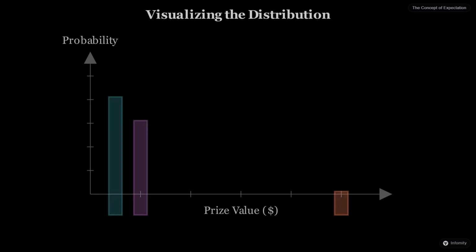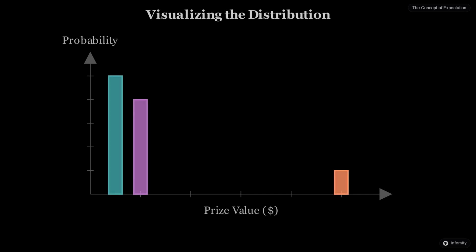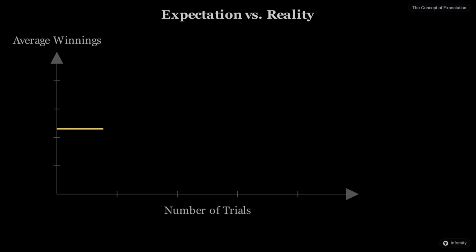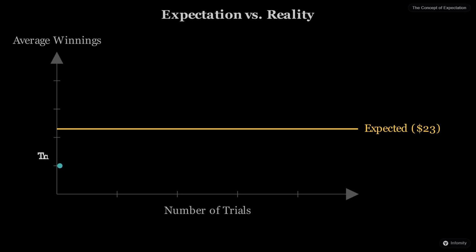The expected value is the horizontal position where this entire chart would balance on a single needle. Even if the expected value is a number that cannot actually be rolled or won, like $12.50, it remains the theoretical center of our probability distribution. It is important to remember that expectation is a long-term prediction. If you play the game once, you will never win exactly the expected value. You will win one of the actual prizes.